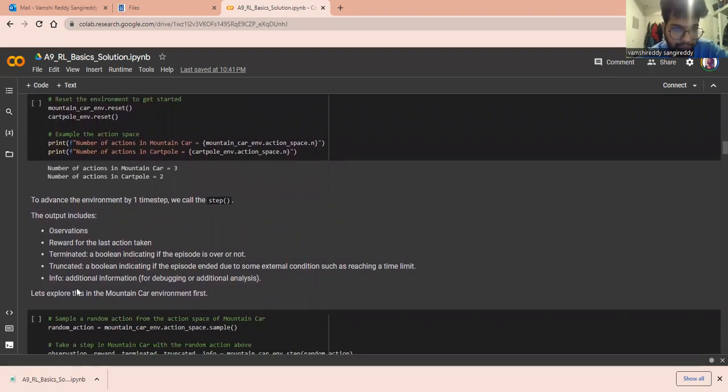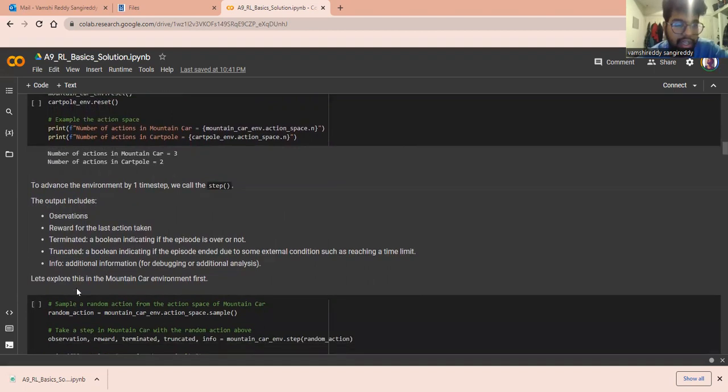We need to call the step function, and for that we'll be getting an output of observation and reward, terminated, a boolean indicating the episode is over or not, and truncated, a boolean indicating whether it has ended or not. And we will be getting additional information as well.